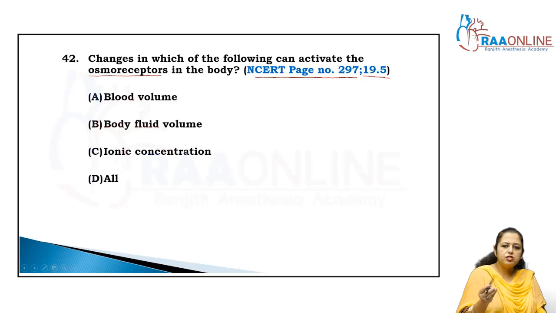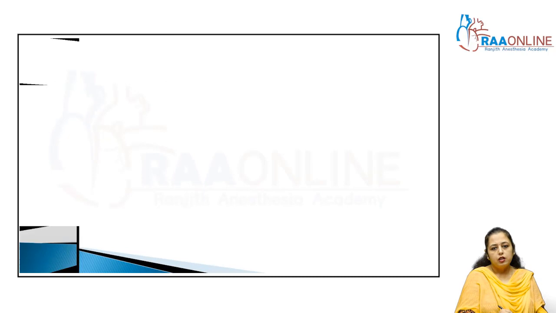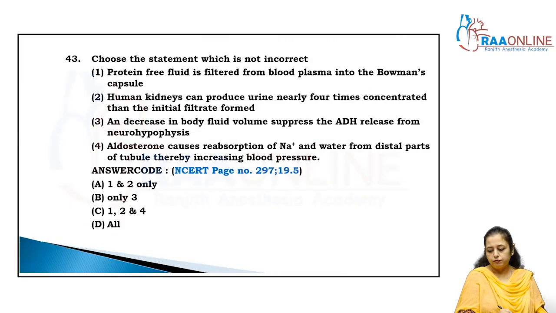If there is any change in all these things, then it can activate the osmoreceptors, because if the body fluid volume increases, then automatically blood volume increases, and then the ionic concentration also increases, right? Now come to the next.